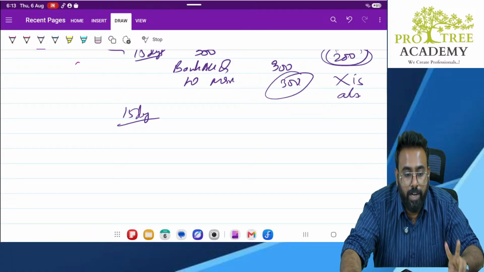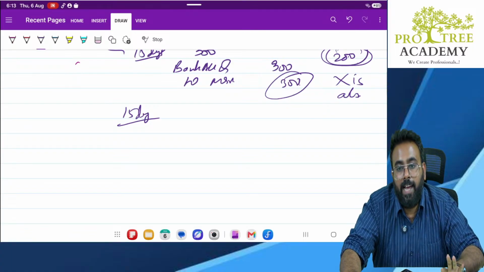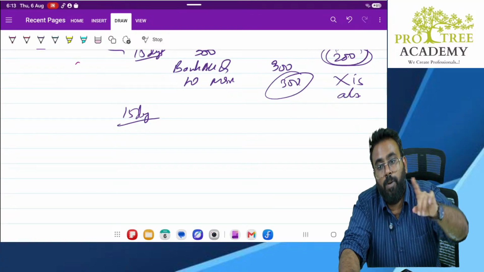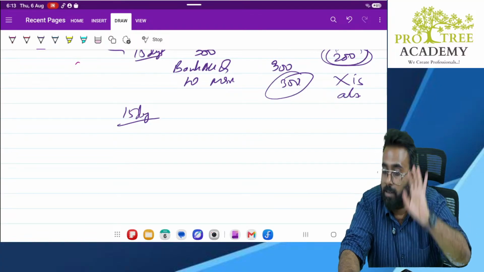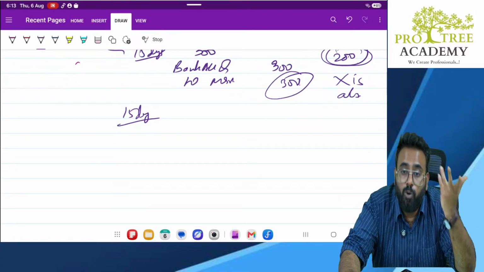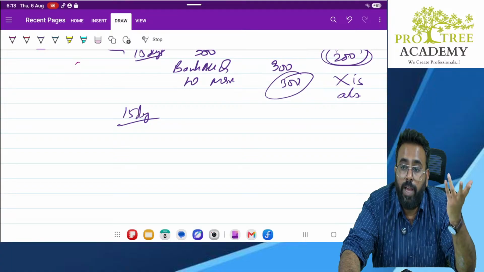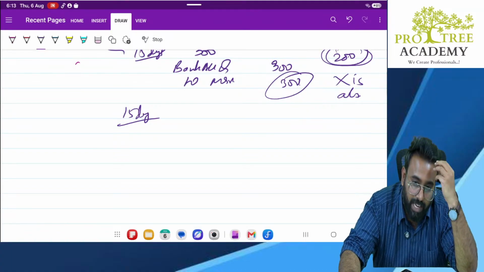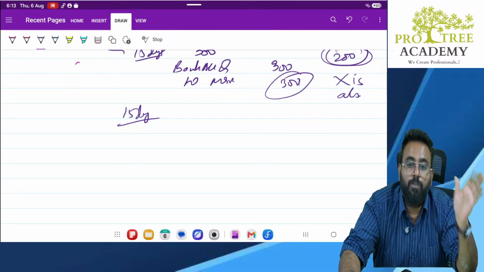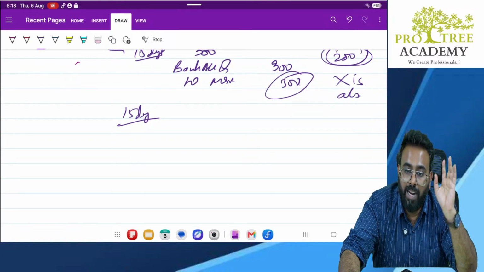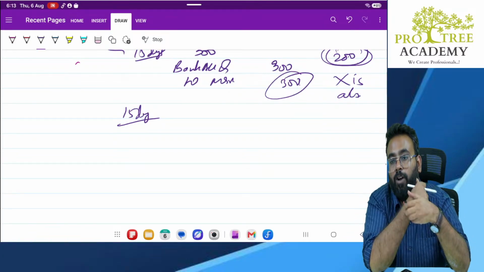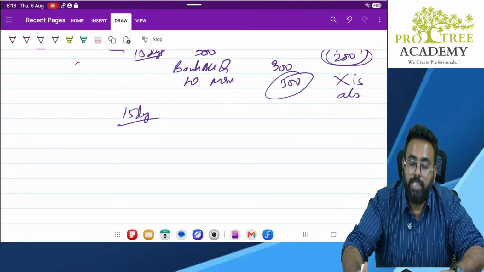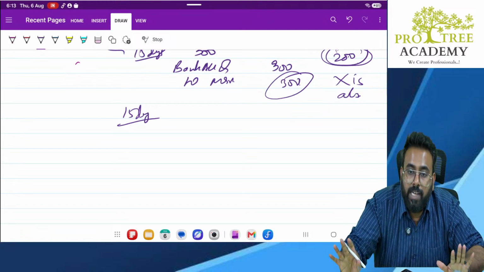Sir, why is it not fulfilling? Simple, sir. If he would have been in India and he would have been paying us 200 rupees, then yes, probable future economic benefit inflow was there. But now he is absconding. There is no more probable future economic benefit inflow. He is out of the country. He will never pay. So there is no chance of future economic benefit to you. Correct? So it is not fulfilling the criteria of asset recognition. That is why now it is time for us to reverse it. Make it zero. No more it is an asset for us.